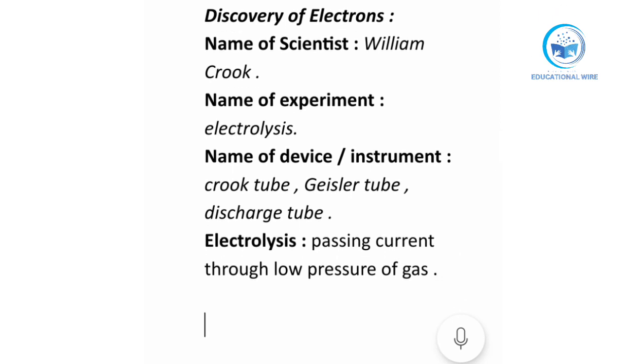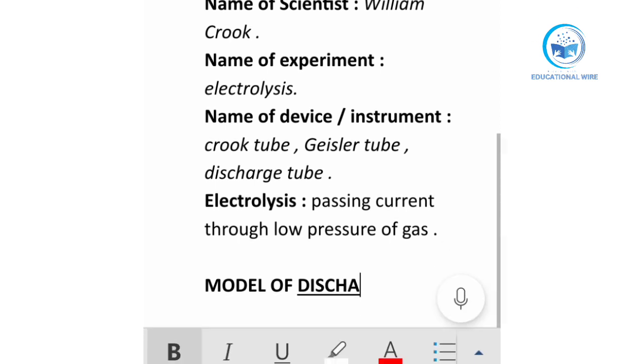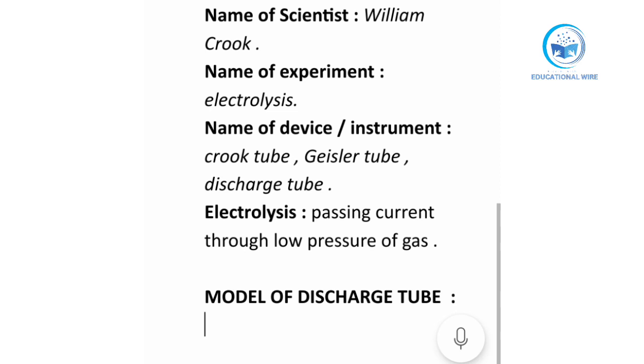Now we should do the experiment with a model of the discharge tube.